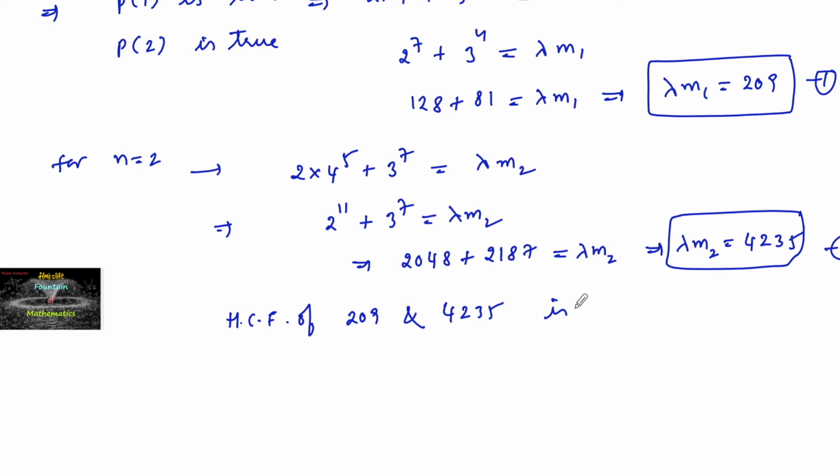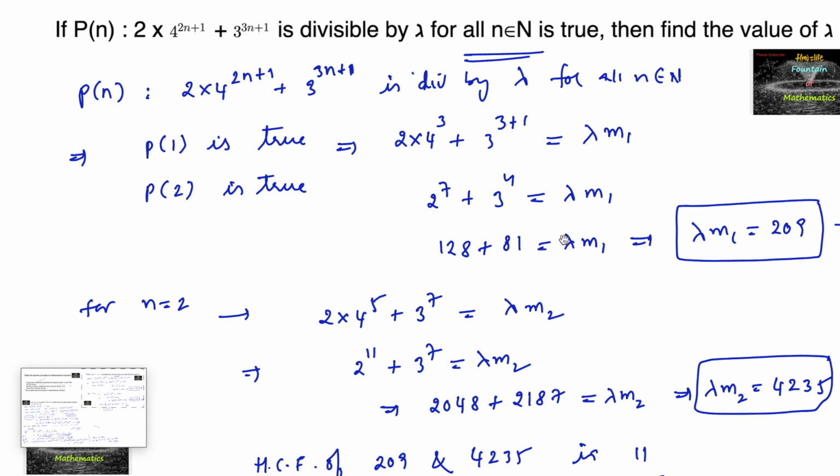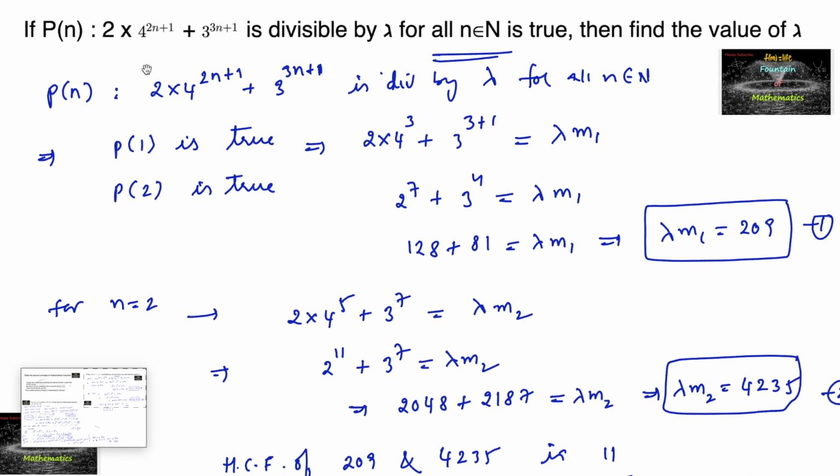We will find that the HCF is 11, and hence we can consider, this is an 11 table we had, and here also an 11 table. So therefore the lambda value is 11. So P(n) is divisible by lambda, which means lambda is equal to 11 for all n belonging to natural numbers, right? Thank you.